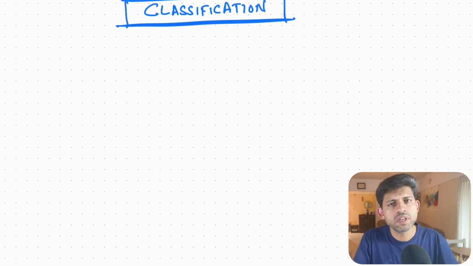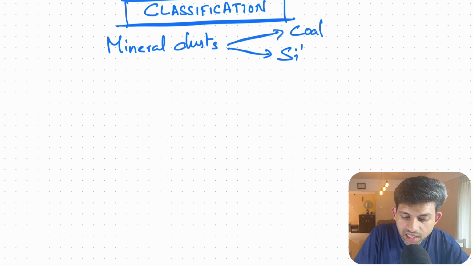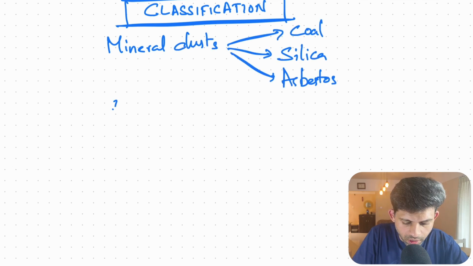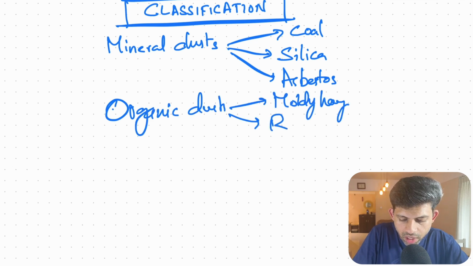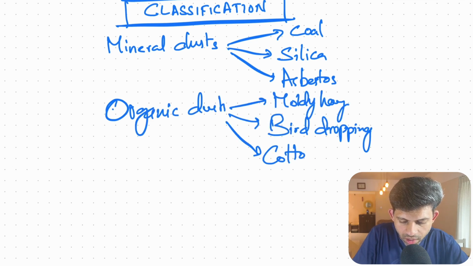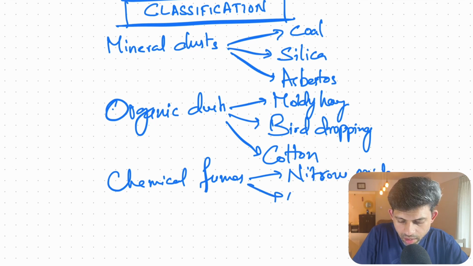Pneumoconiosis can broadly be classified based on etiology. Most commonly, pneumoconiosis is caused due to mineral dust. This includes coal, silica, asbestos. Then organic dust like moldy hay, bird droppings, cotton, etc. And recently, even chemical fumes have been added. Most commonly, nitrous oxide and ammonia.